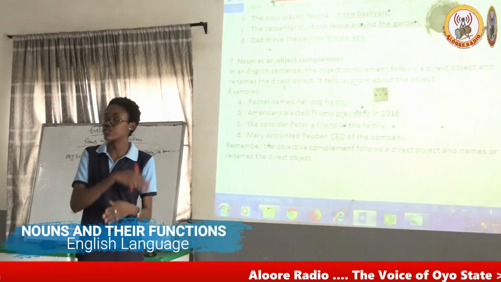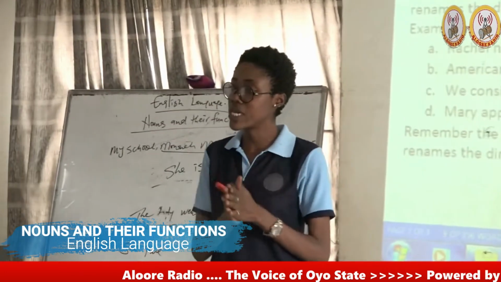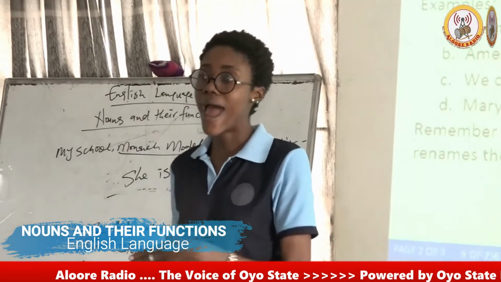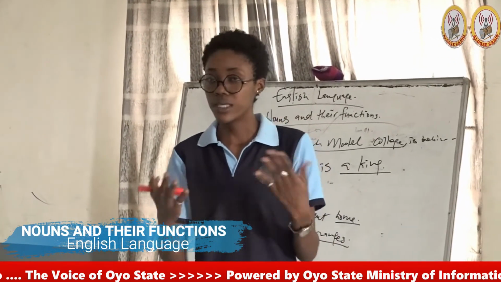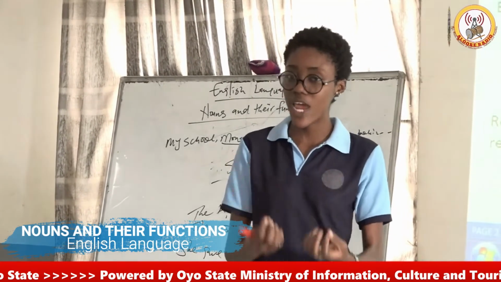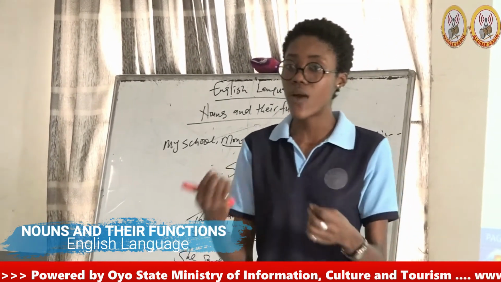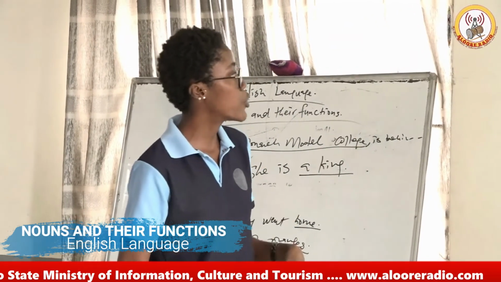that is referring to the subject. But now when we are not talking about object complement, it means that that complement has to complement the object, no longer the subject. It means there has to be two objects, but one has to be the direct object, and then the other one now has to complement the object. And I give an example here.